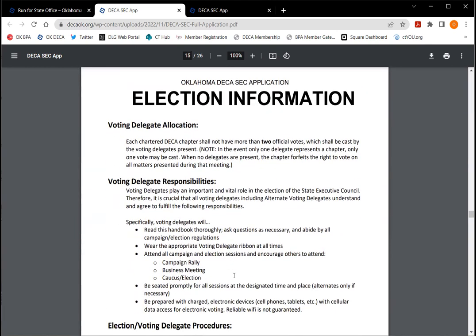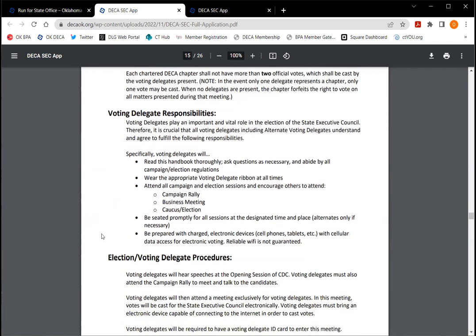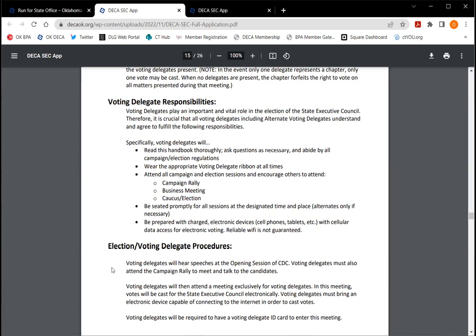Okay, so this goes into how we vote. You for sure want your chapter there to vote in our business meeting directly following the general session. Each chapter in DECA gets 2 votes. So make sure that that is in line there. And again, make sure that your chapter attends, especially if you have a state officer running, you want to make sure that you're getting your chapter's votes. And again, that session is following the general session. So it's a later session in the evening.